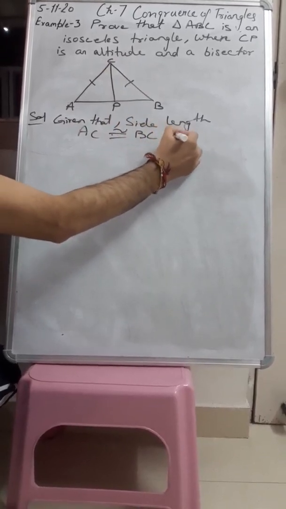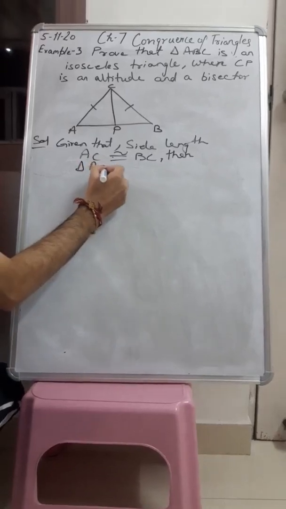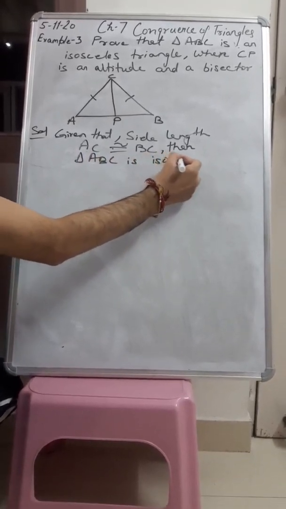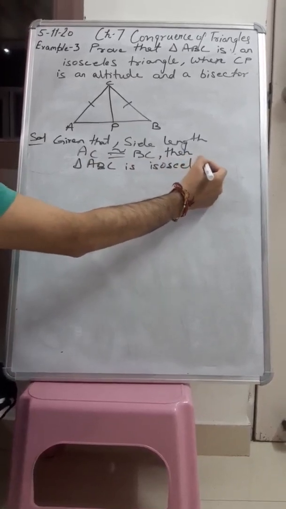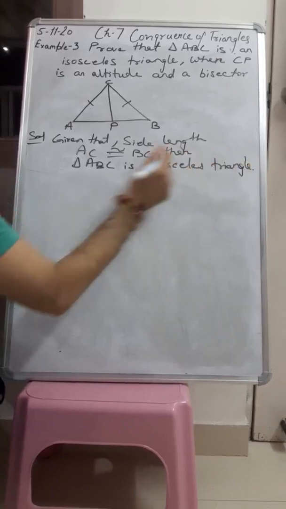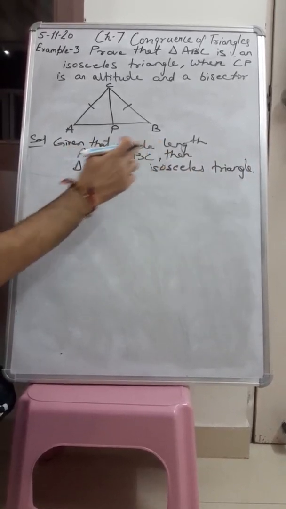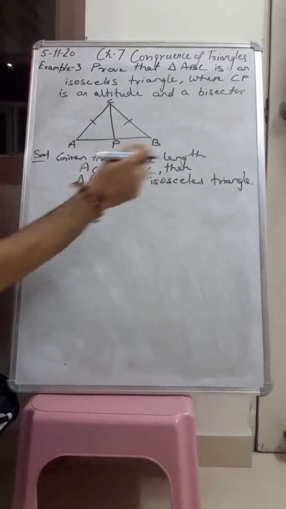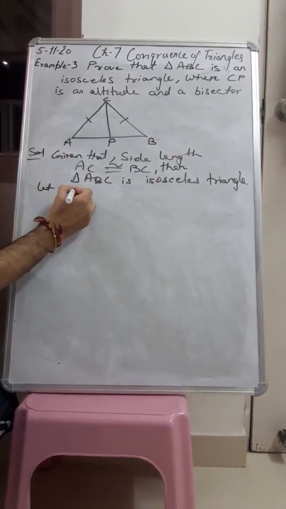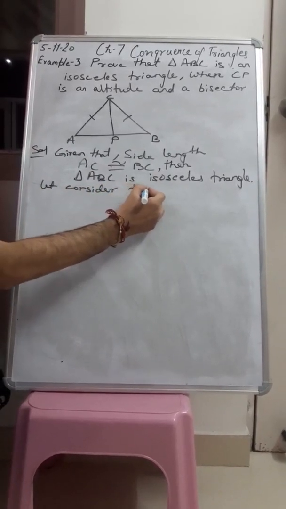Then triangle ABC is an isosceles triangle. We have been given that AC is congruent to BC, then only we can say that triangle ABC is an isosceles triangle. Let's consider two triangles.